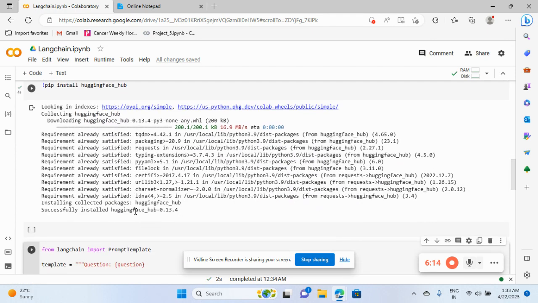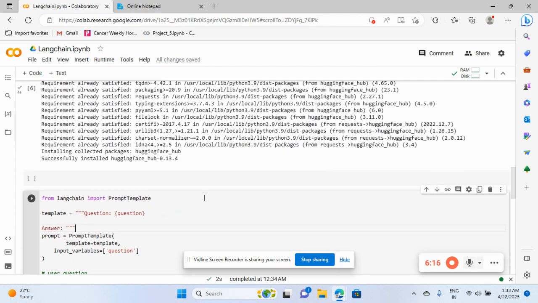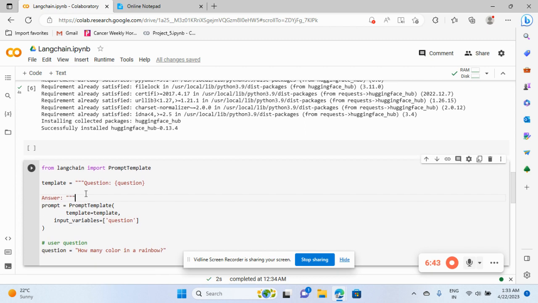And from LangChain, what I have taken is the prompt template. It means if you open the ChatGPT page, they have one strip at the end where you put your question, like a prompt. So this is the prompt template. And in the template we have a question, in the form of a key pair, you can see here. And then we have the answer. So it is in one template.